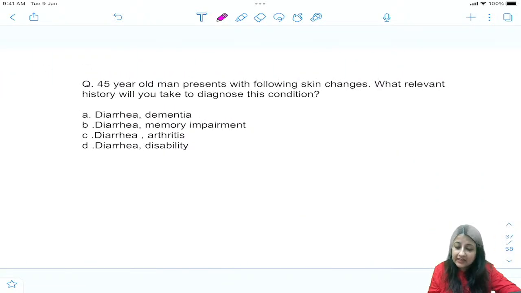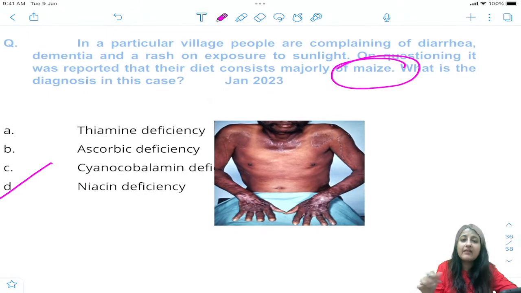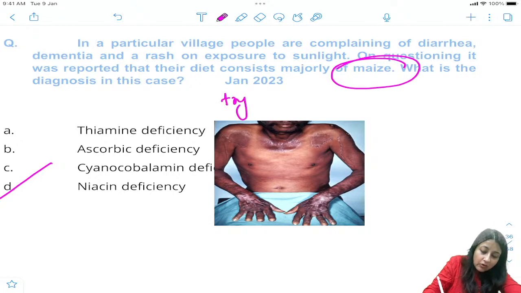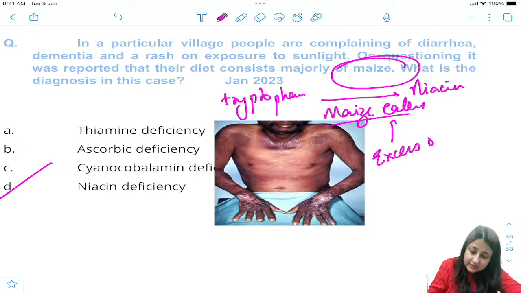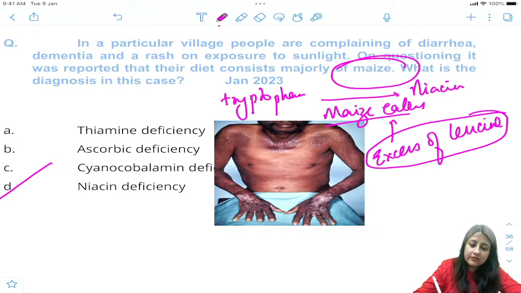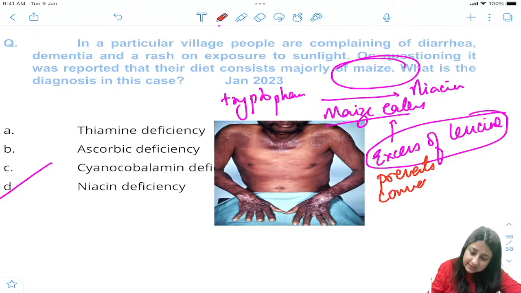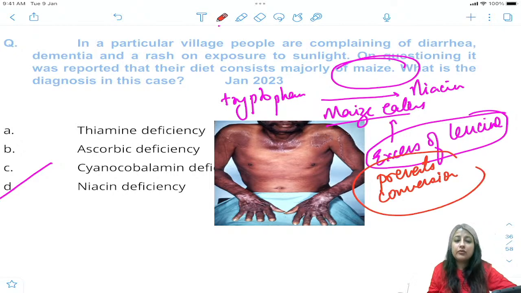Now another question that comes is, why in maize eaters do you have niacin deficiency? So we all know that there is something known as tryptophan. Tryptophan gets converted into niacin. Okay, in maize eaters, is there deficiency of tryptophan? No. Among the maize eaters, there's excess of what? Excess of leucine, and this leucine prevents conversion of what? This leucine क्या करता है? This leucine prevents the conversion of tryptophan into niacin. ठीक है, excess of leucine की वजह से.